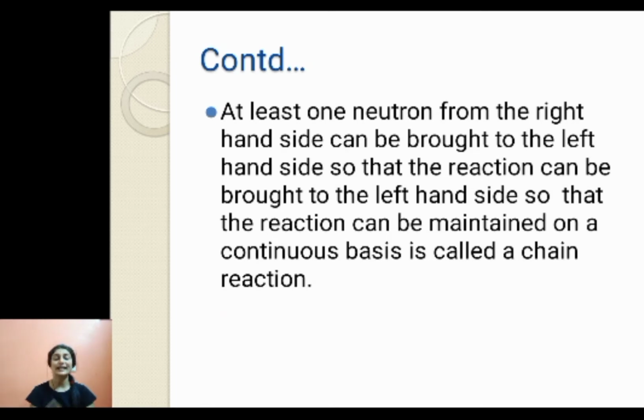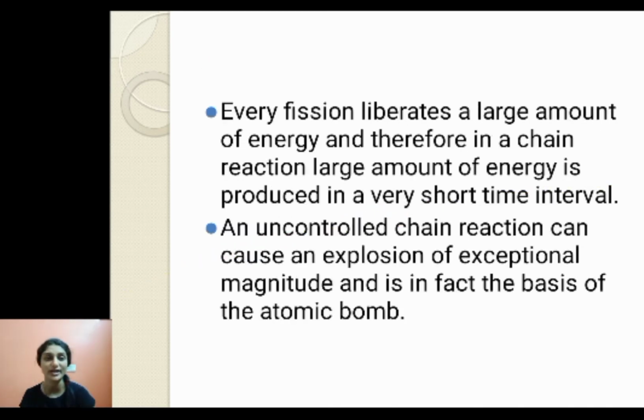So what is the condition for a chain reaction to go ahead or to move forward? At least one neutron should be emitted, and that neutron should be captured by another uranium 235 nucleus, so that it will again undergo nuclear fission reaction, fission fragments will be formed, and again neutrons will be emitted. So this kind of reaction is called a chain reaction.